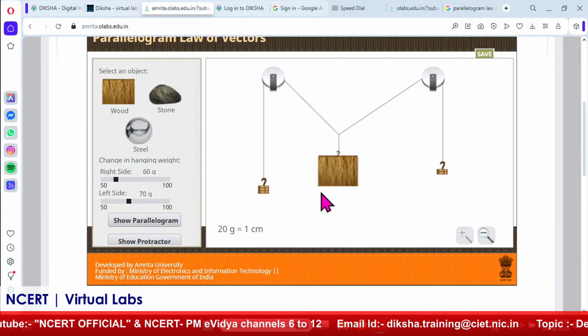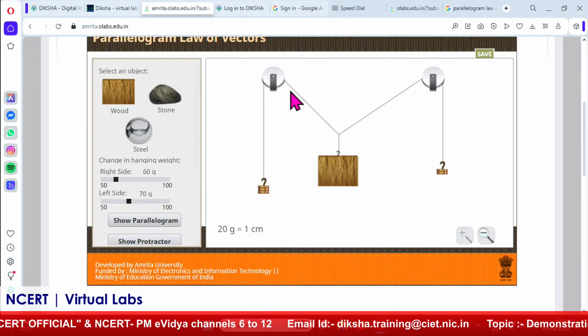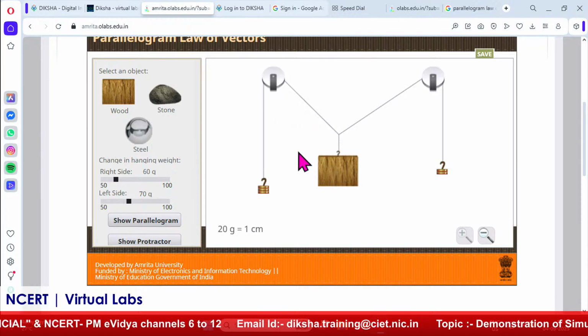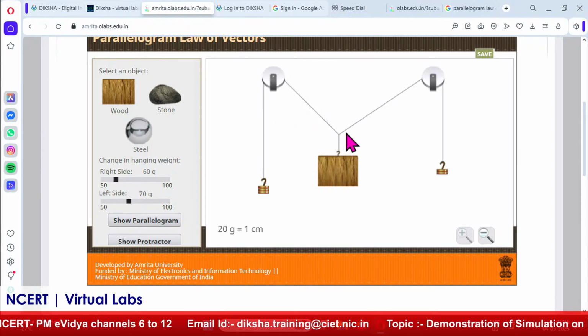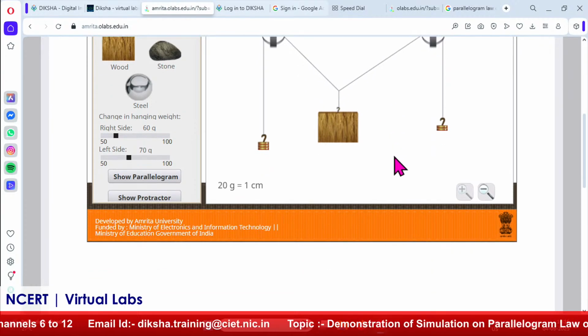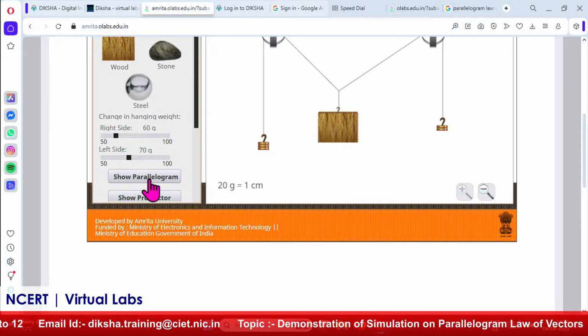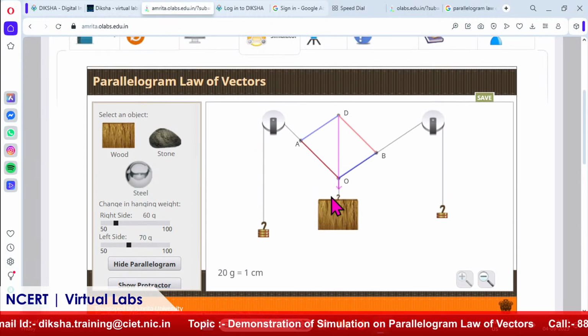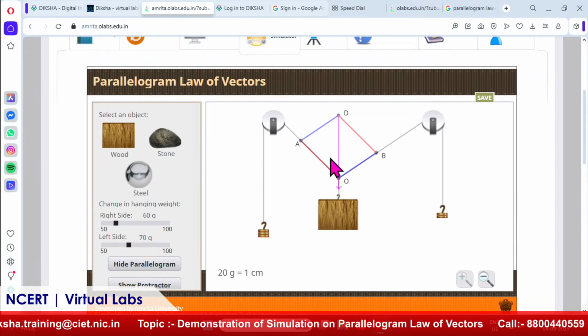So you can see now it is not sliding, it's stuck. Otherwise it would start hanging. So it is steady at one point. This is the point of equilibrium, right? Now at this point, I will select show parallelogram. Show parallelogram. So what is that?